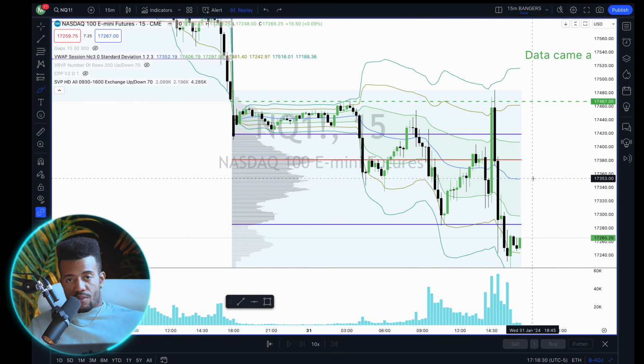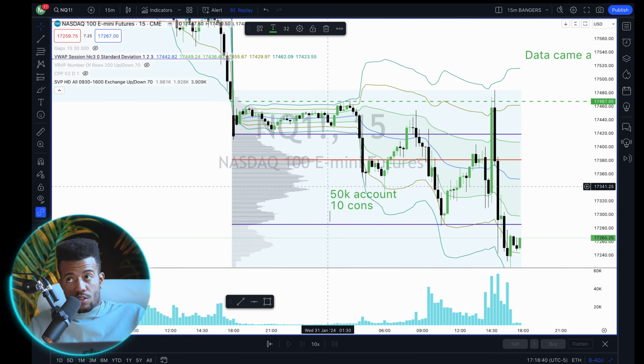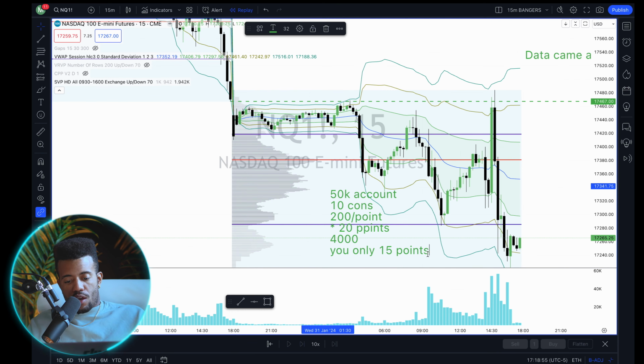But you've got to get in and get out, right? So imagine you get a 50K account, which allows you 10 contracts, which is $200 a point times 20 points, equal to $4,000. So you don't even need that. You only need 15 points, and that gives you $3K minus your commissions, and you can pass instantaneously.